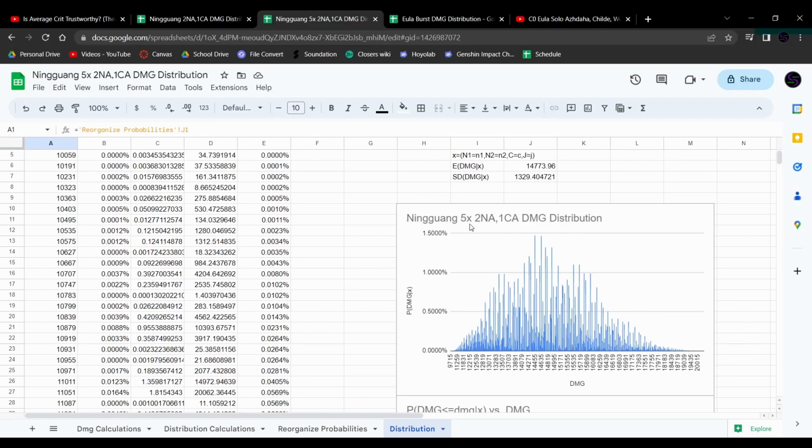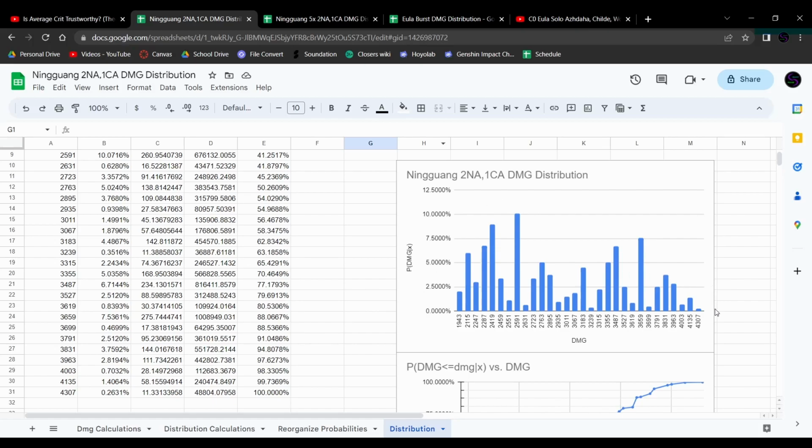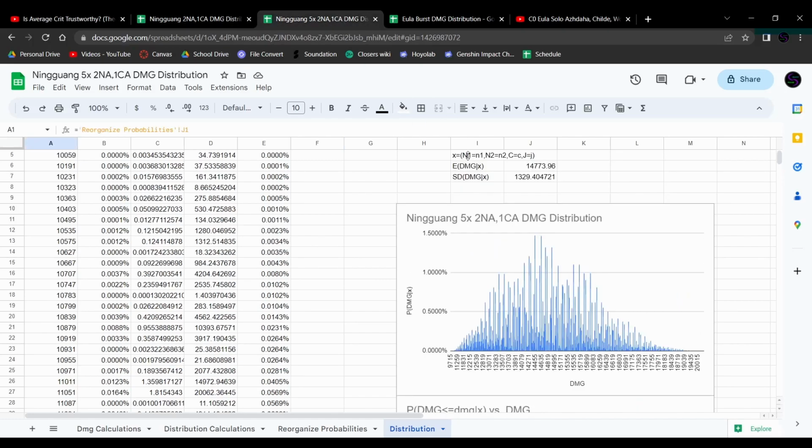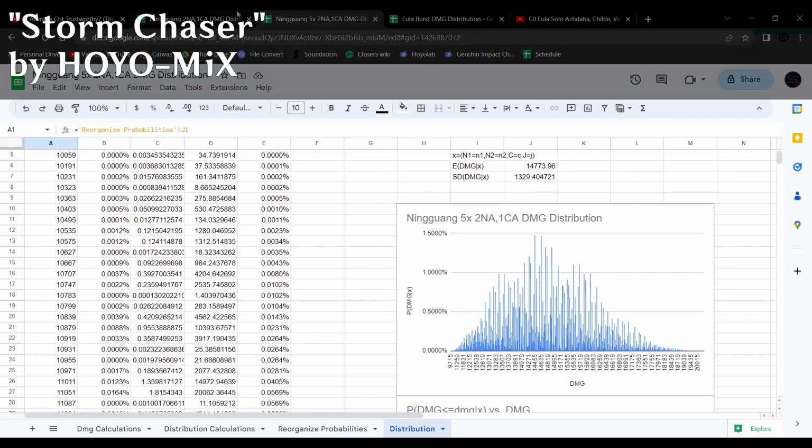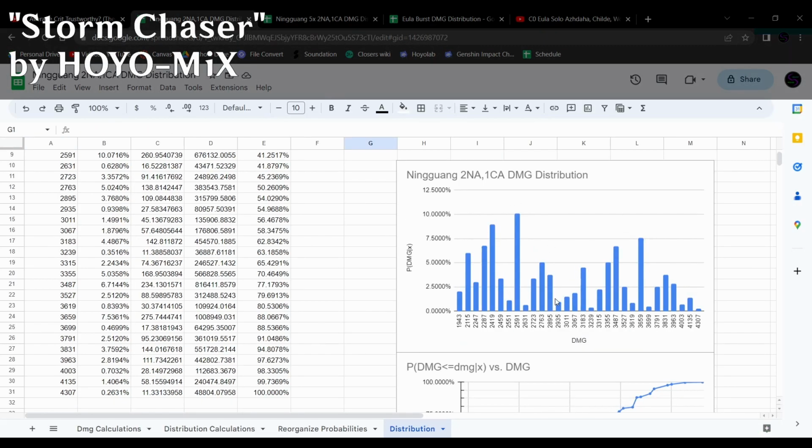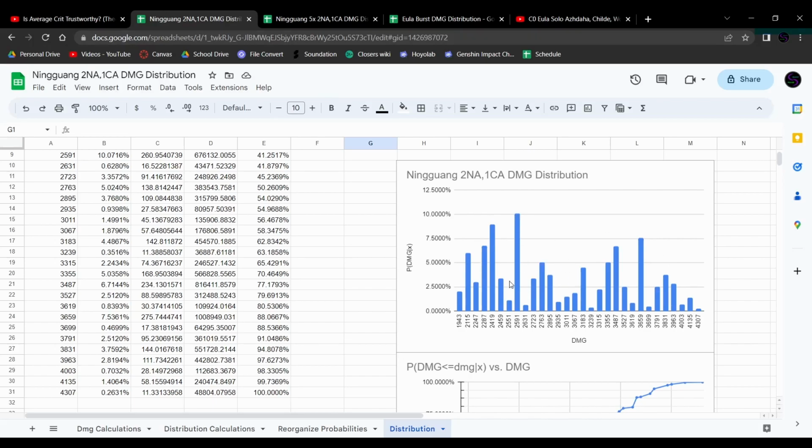Which, yeah, might be better if you're trying, for example in the Spiral Abyss, you probably repeat your rotations a fair amount of times. But I think the information from a single rotation is much more valuable than the one that we see from doing the rotation many times in a row. Why? Because I can see, hey, on average, or maybe not on average, but most of the time I'm going to end up doing 2,591 damage. That is what I'm going to be doing most of the time. And that actually makes a lot more sense.